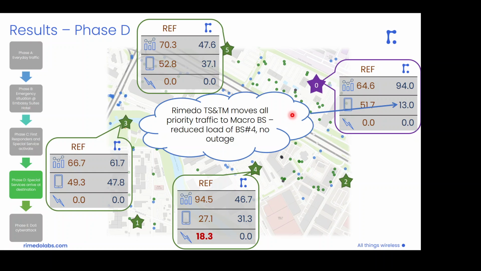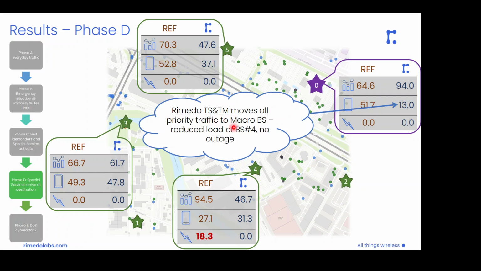It is different when we consider the remedial solution, when traffic steering and traffic management is applied. According to the traffic steering and traffic management policies, we move this high priority traffic to macro base stations. We can see that the load of the macro base station in the remedial solution is much higher than in the reference case, although the number of UEs in there is much lower than in the reference case. This is because all those high priority and very demanding UEs are associated with the macro base station, whereas all the other conventional UEs are moved to the small base stations.